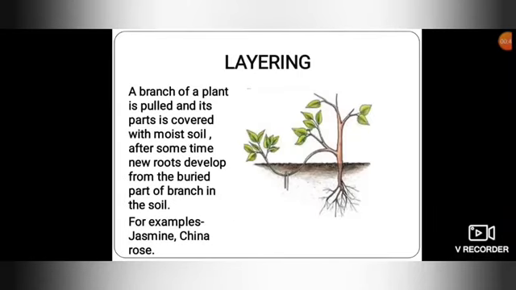Layering. Layering has evolved as a common means of vegetative propagation of numerous species in the natural environment. Layering typically occurs when a branch touches the ground, leaving the top part outside in the air. After some time, new roots develop from the buried part of the branch in the soil. Now, we cut the branch from the parent plant. So, the part of the branch which develops roots grows to become a new plant. Examples of layering are jasmine, lemon and China rose.